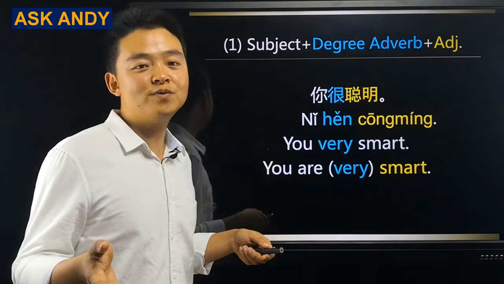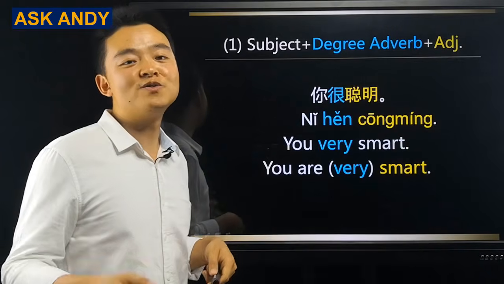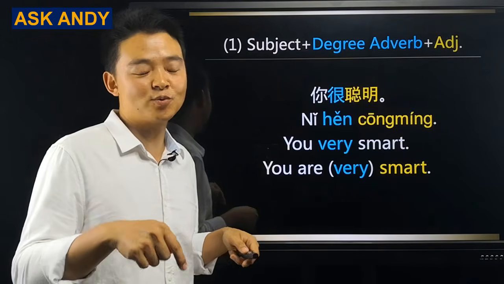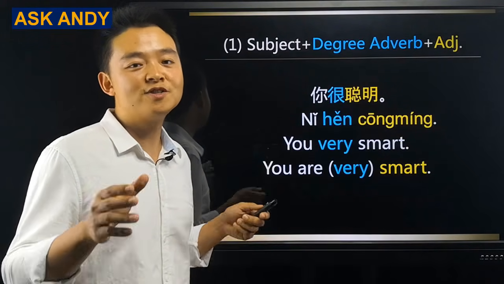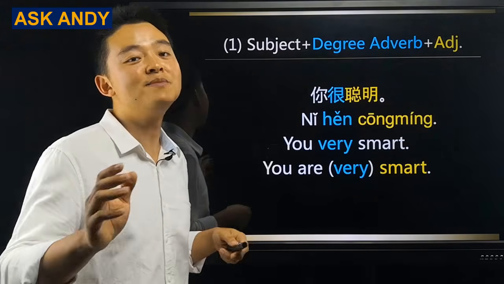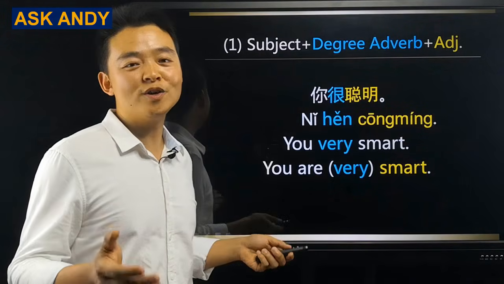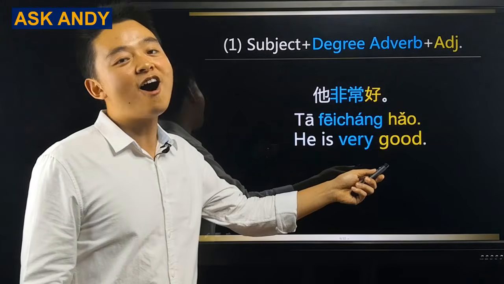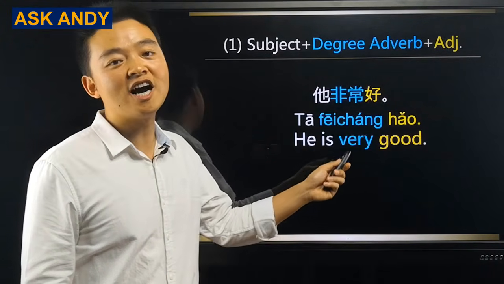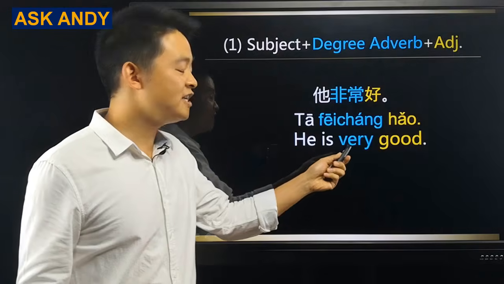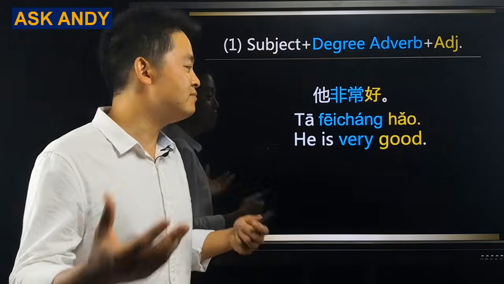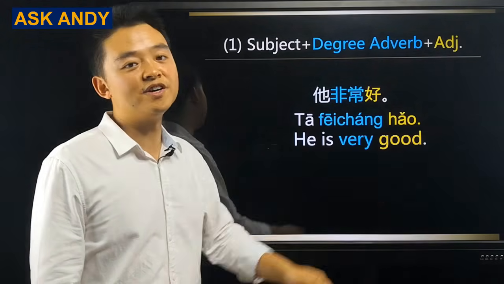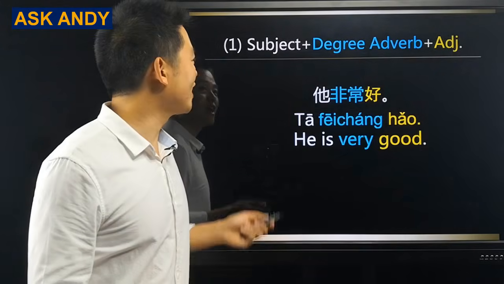Actually, I made a video before to talk about to be in Mandarin Chinese. I put the link in the description below. You can check it out there to know more about to be in Mandarin Chinese. And let's see what the real very is. 他非常好. Here, 非常 is the real very. It means he is very good. Let's move on to another structure.